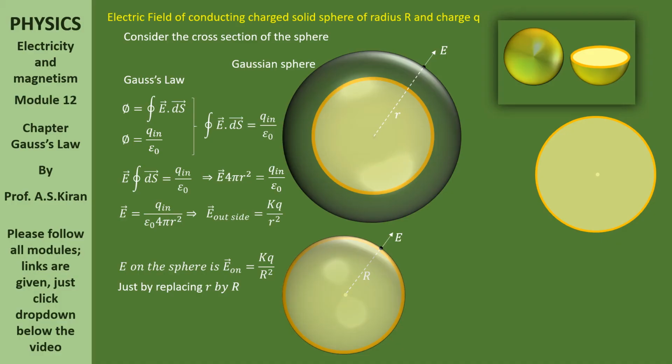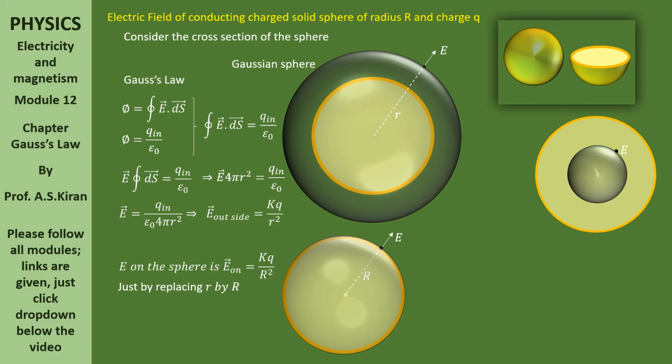Now again consider the cross section. In this third case, what are we going to find? We are going to find the electric field somewhere inside the conducting sphere. Let us consider a point. There is E, somewhere at a random point. Let us consider a Gaussian sphere here also, taking the same center, passing through that random point. Yes, there is a Gaussian sphere.